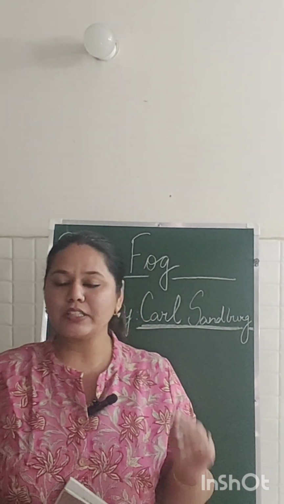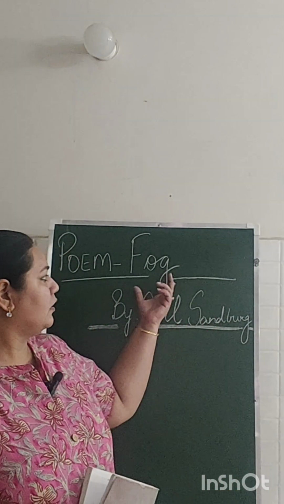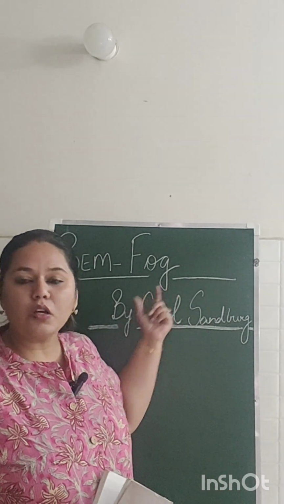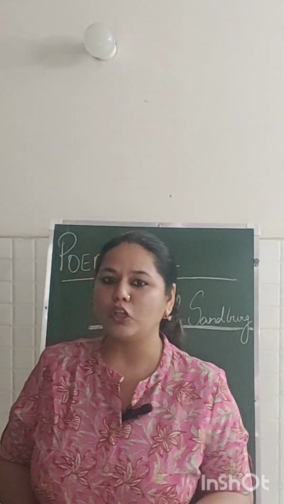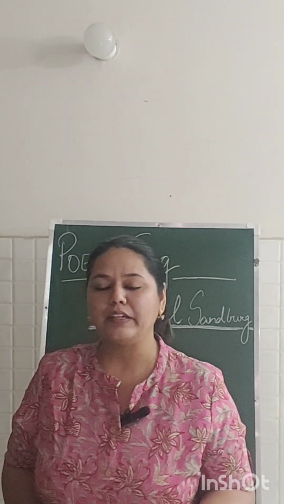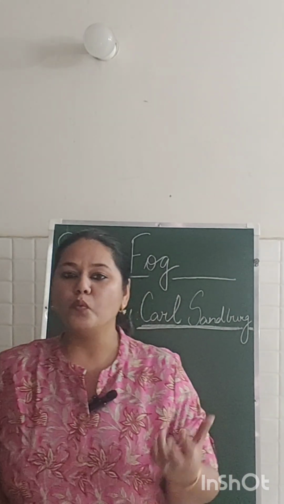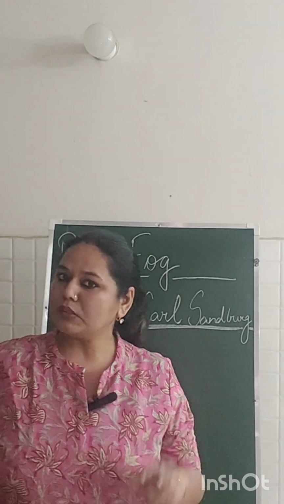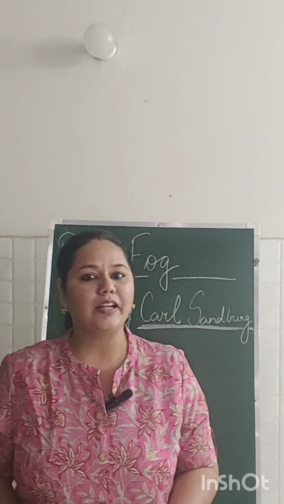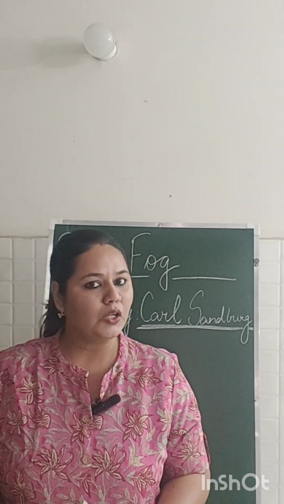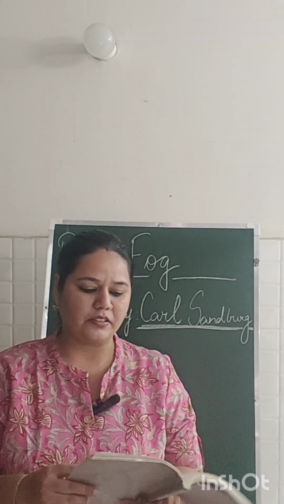So today's T20 session, of our T20 series EPL, Easily Perfect Your Literature. In today's session, we are going to be reading the poem titled Fog, which is written by Carl Sandburg. Now this is a very short poem, so we will start reading it and I will explain what the poem is about, and along with that we will understand the poetic devices as well as the rhyme scheme of the poem. So let's get started.